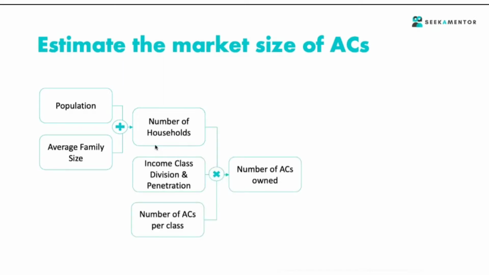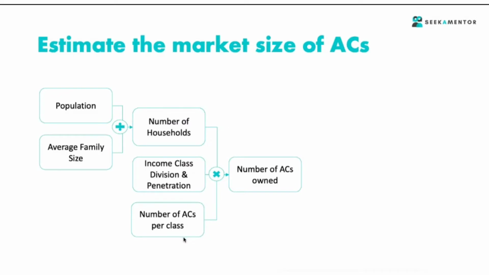After that, like many of you said, you will talk about income division and penetration. So here you are talking about the income class, that you will have a percentage of these households, how many percent are low income, middle income, high income. And understand that based on this income class, your number of ACs per class will differ, right? A high income house will have, let's say, 3 or 4 ACs, and a middle income house will have just one AC in their master room or in their lobby. So your number of ACs will differ for each class.